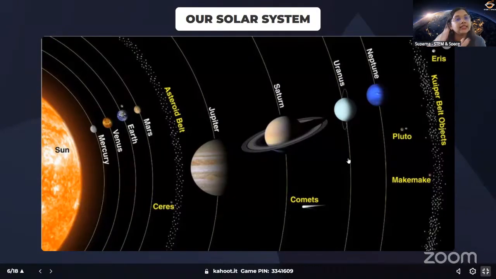And can you all see there is actually a belt in between Mars and Jupiter? That belt is called as the asteroid belt. Okay, and that belt contains all the asteroids. So most of the asteroid will stay over there, but sometimes they might collide with each other and they can come very close to our Earth. Okay, so that is why asteroid day is very, very important, so that we can learn about these asteroids.